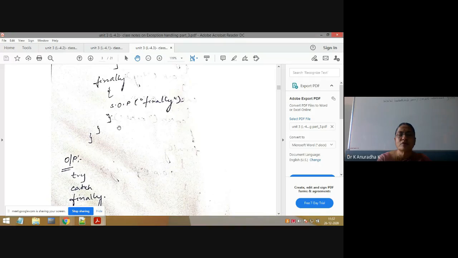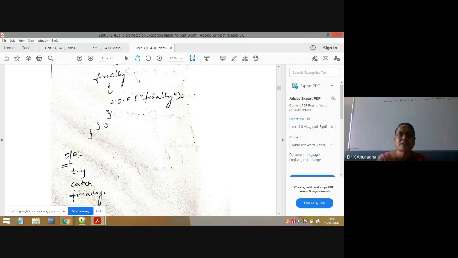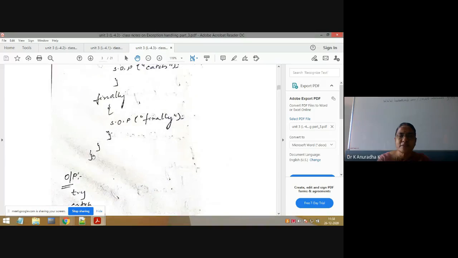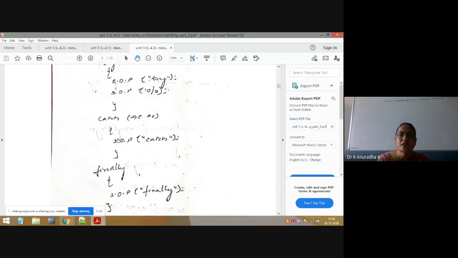After the finally block, we can write any number of statements. Those statements will get executed in case of customized exception handling. That's why try, catch, finally. After that, if you write any statements after the finally block, those will be executed and you will get the output here. But this program is customized exception handling, no? Because we have written the matching catch block, which means the programmer is handling the exception.